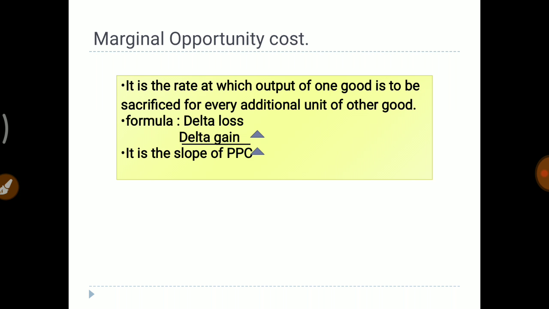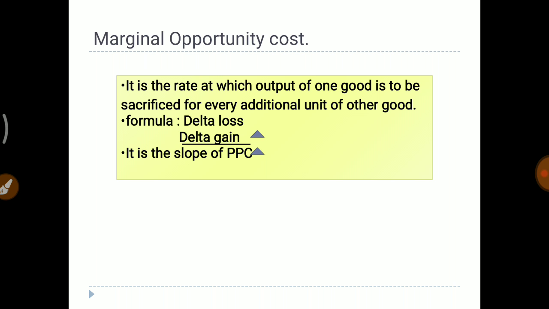Moving on, what is marginal opportunity cost? Students, please do not be confused between opportunity cost and marginal opportunity cost. These two are very different concepts. Marginal opportunity cost is the rate, and the opportunity cost is the total loss. Marginal opportunity cost is the rate at which the output of one good is to be sacrificed for every additional unit of the other good. What is the formula? It is delta loss upon delta gain. It is also considered as the slope of PPC.